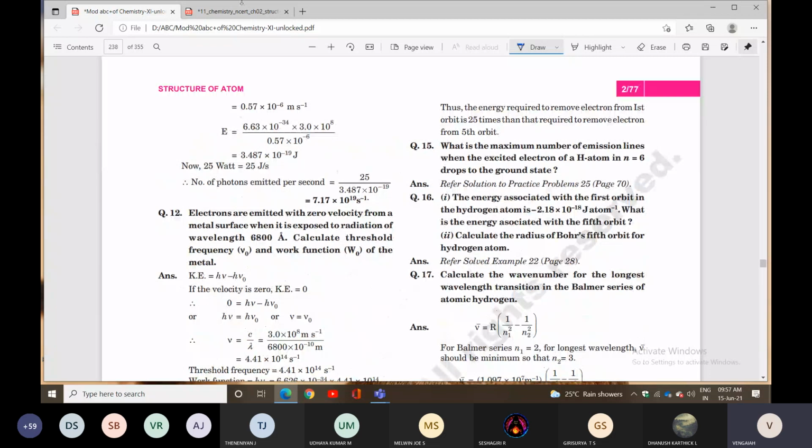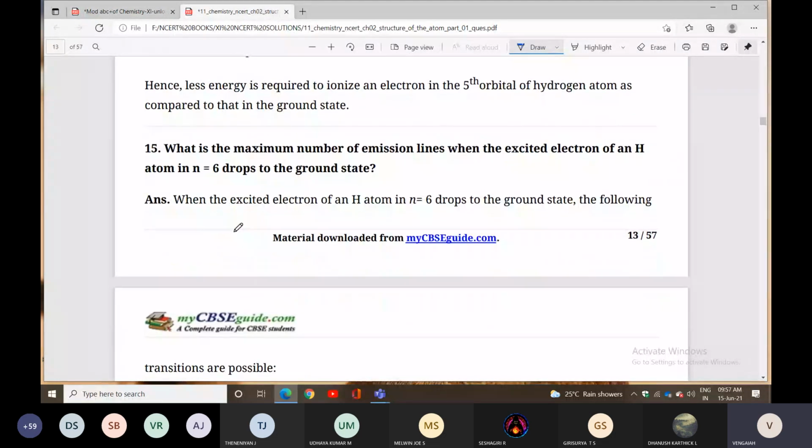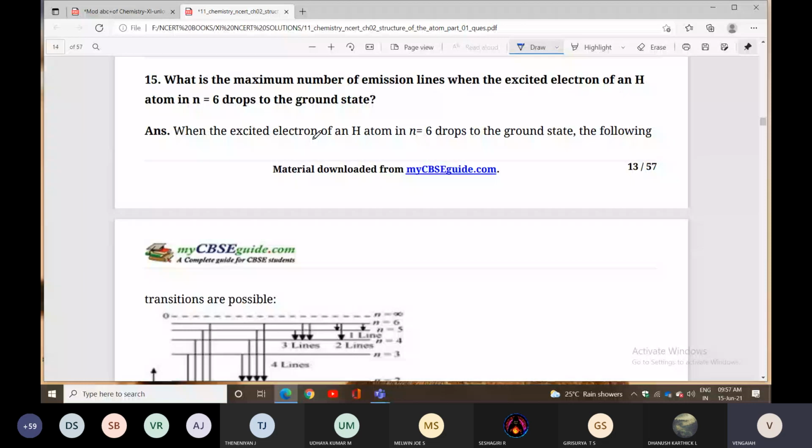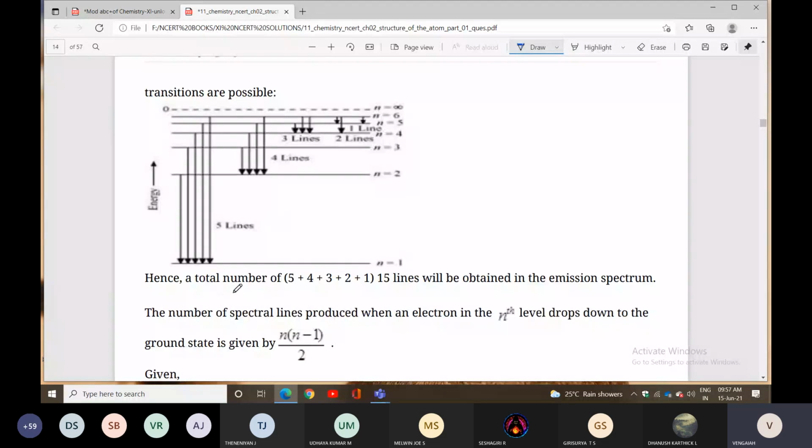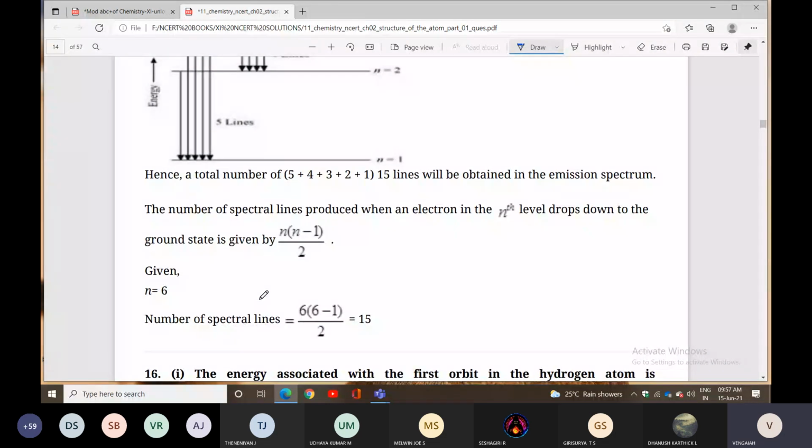When the excited electron of a hydrogen atom in n equal to 6 drops to the ground state, what is the total number of lines? For calculation of the total number of lines, we have a formula that people already know. You can calculate the total number of lines obtained in the emission spectrum. The number of spectral lines can be found by applying the formula n into n minus 1 by 2.